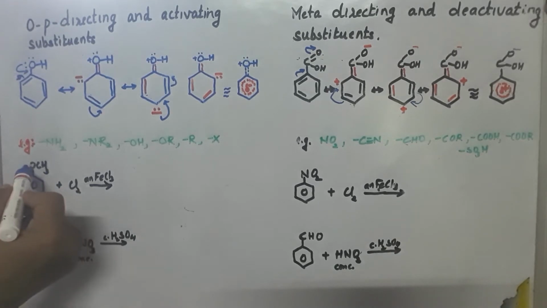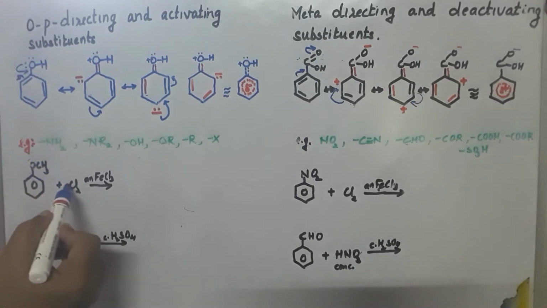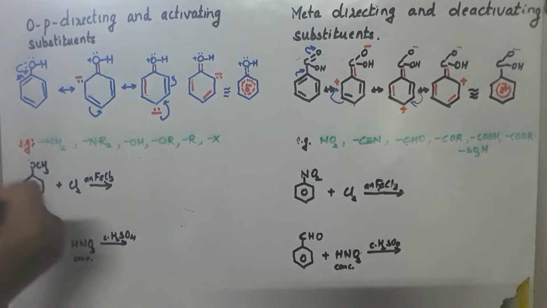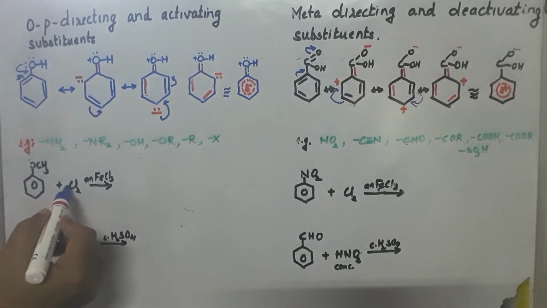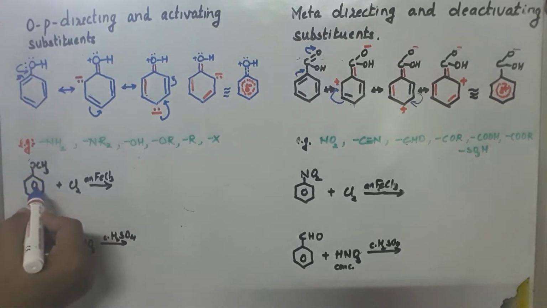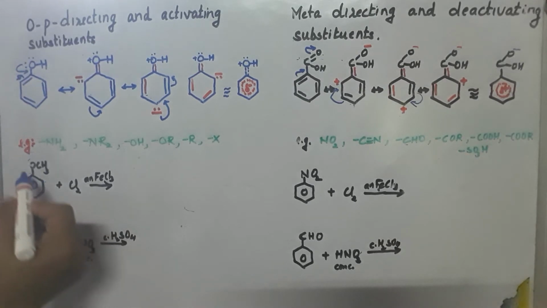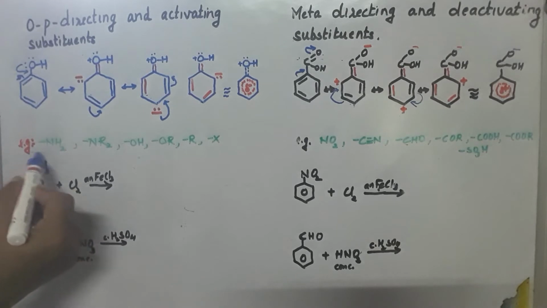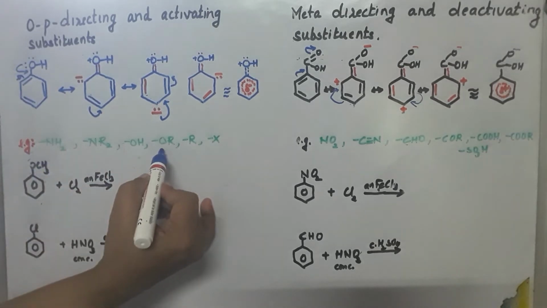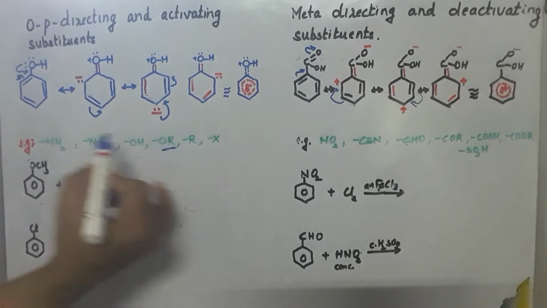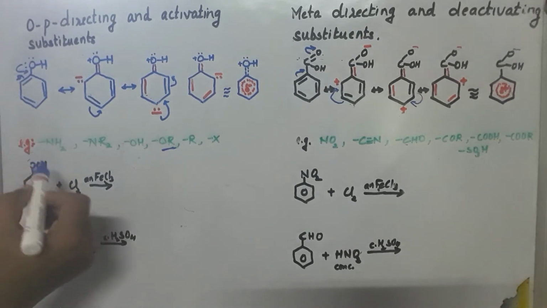Now since there is already a group, this group will decide the position of the incoming chlorine. So incoming chlorine will be directed to either the ortho position or the para position by OCH3, because it is coming under the ortho para directing group.